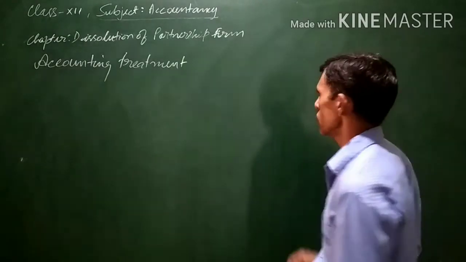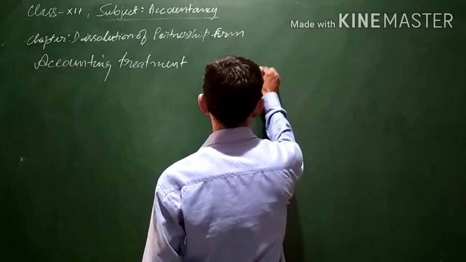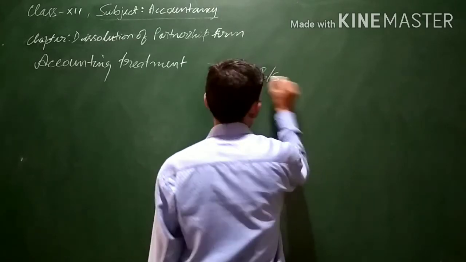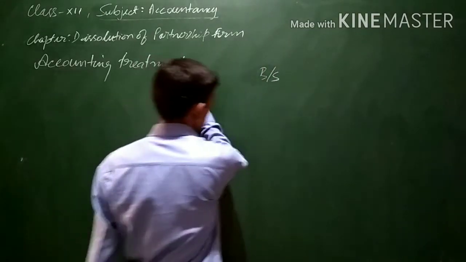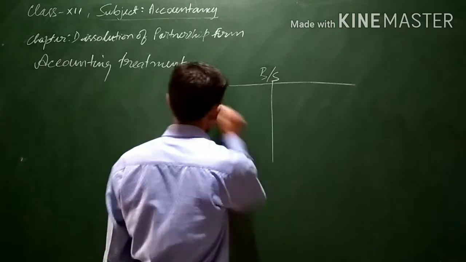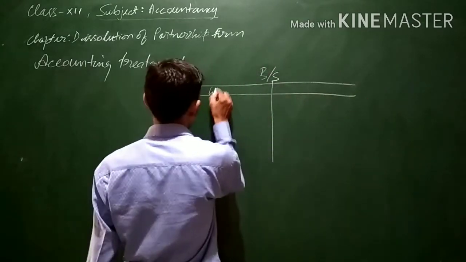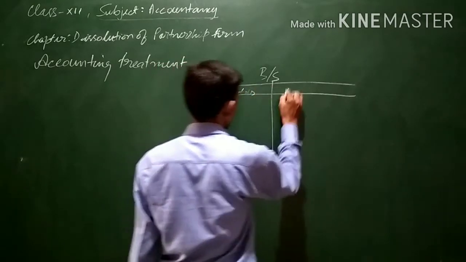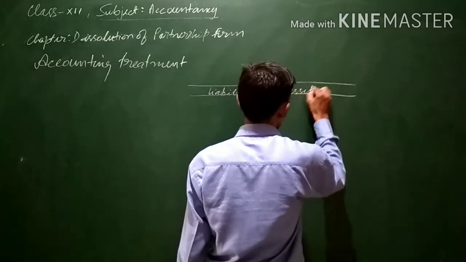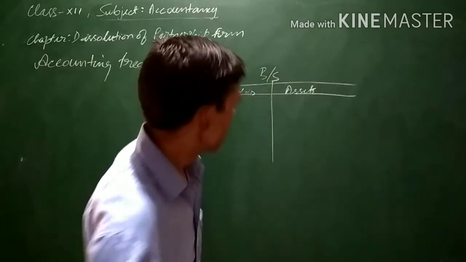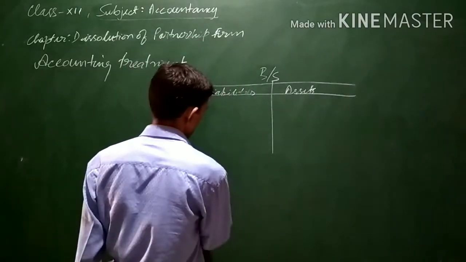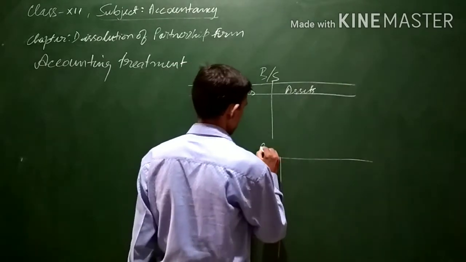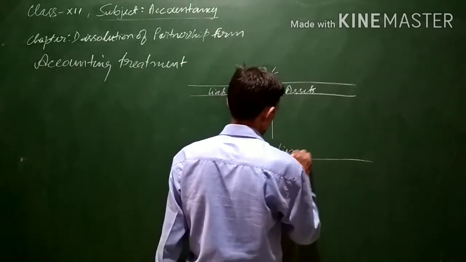In short, first of all, let us see what is to be done in case of dissolution of partnership. Let us see, this is the balance sheet. Assuming these are the balance sheet, this is the liabilities side and this is the assets side. Now draw one more account, that is realization account.